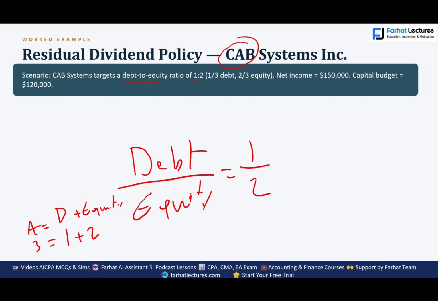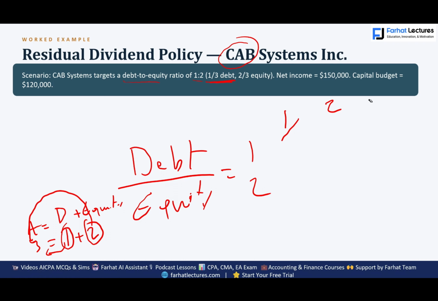Now, we would also know our debt to asset, which is 1/3. This is 1/3 because the 3 is assets. And 2/3 is equity, 2 to 3. So our company is financed 1/3 debt, 2/3 equity.